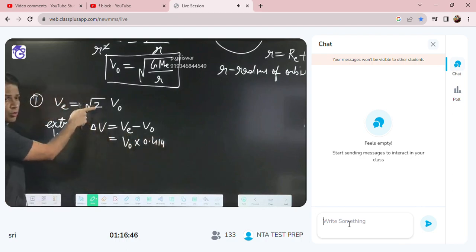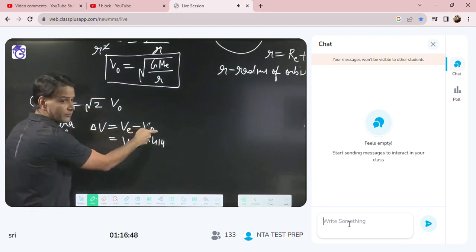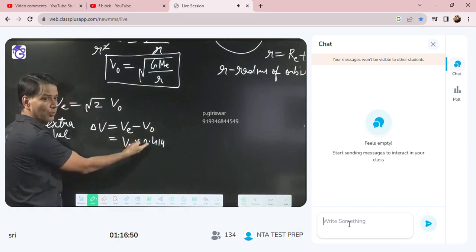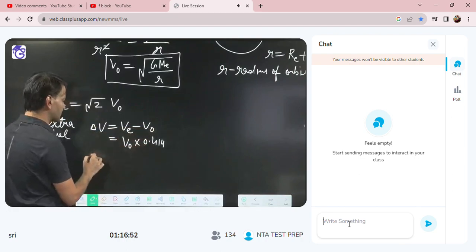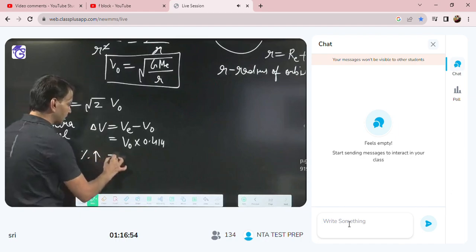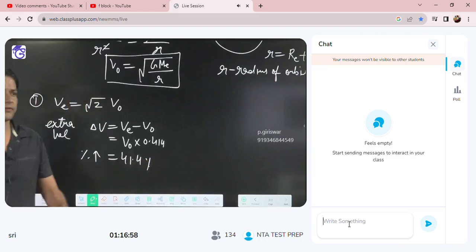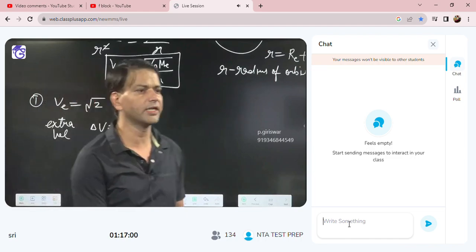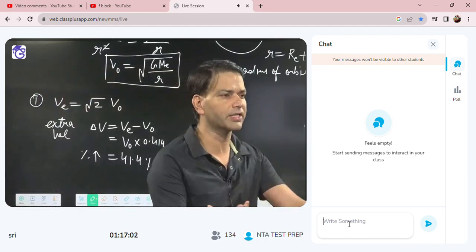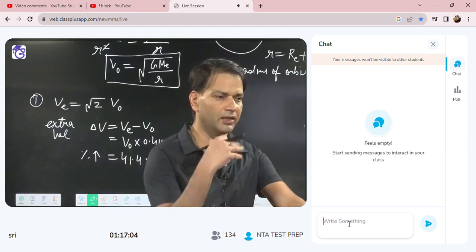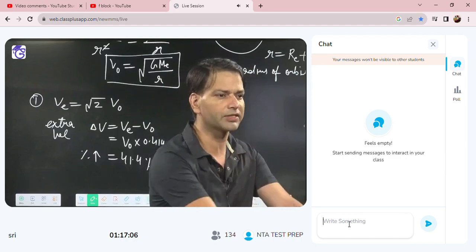VE you will put root 2 VO minus VO, you can take VO common, so 0.414. If they are asking percentage increase, we can say 41.4%. So if the orbital speed of the satellite increases by 41.4%, then the satellite will escape from the gravitational field.